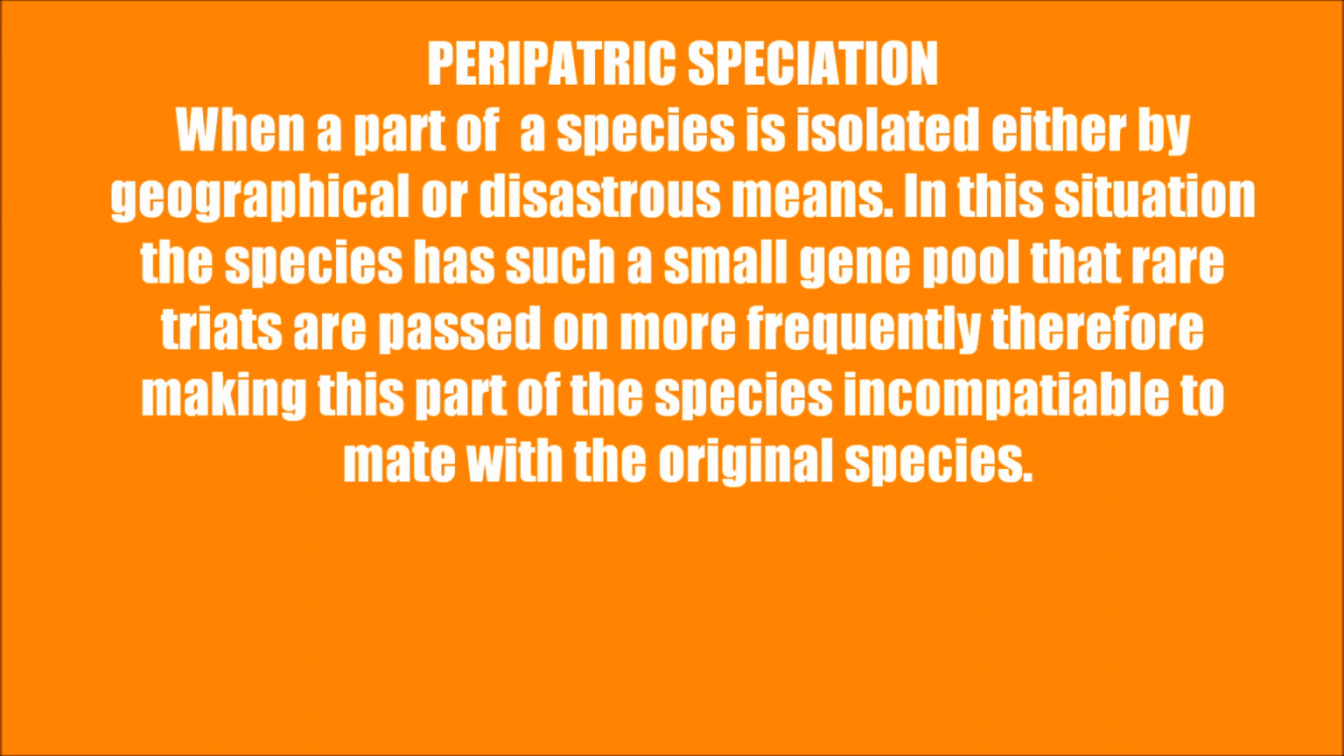Peripatric speciation is when a part of a species is isolated either by geographical or disastrous means. In this situation, the species has such a small gene pool that rare traits are often passed on more frequently, therefore making this part of the species incompatible to mate with the original species.